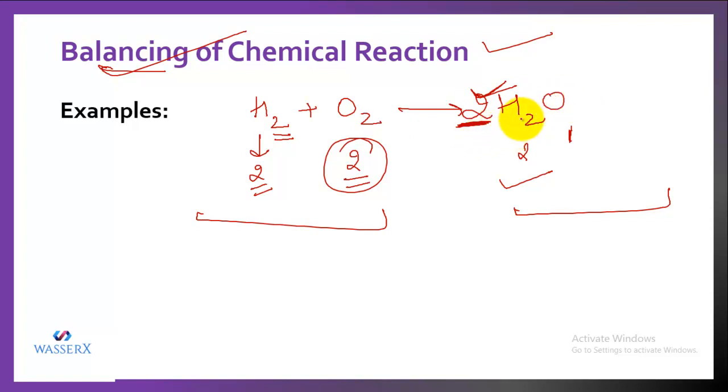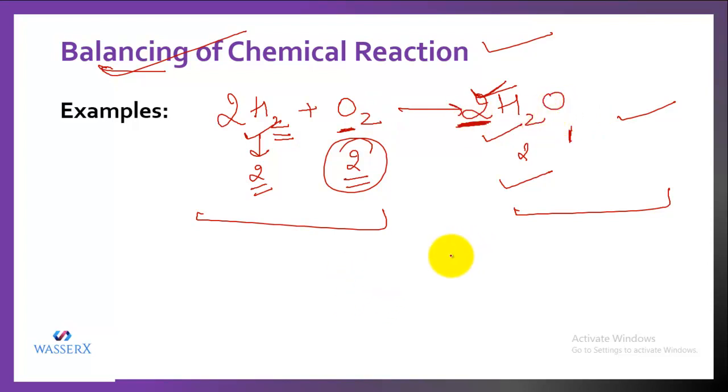But if we check again whether all the atoms that are involved are balanced or not, we'll see that hydrogen is 2, but in this case hydrogen has become 4 now. So we have to balance this side of hydrogen by putting 2, because when you put 2, this 2 into 2 becomes 4. Now this equation is balanced. We can cross check. We have 4 hydrogen atoms and here also we have 4 hydrogen atoms. Here we have 2 oxygen atoms and here also we have 2 oxygen atoms.